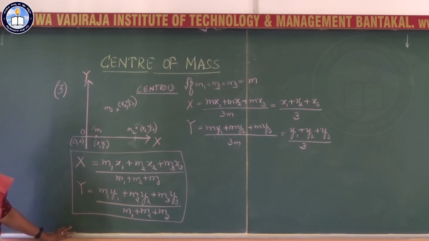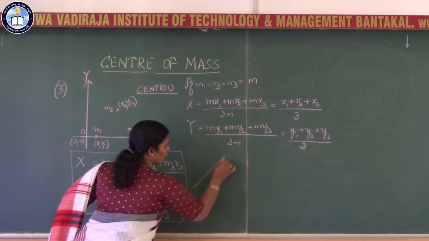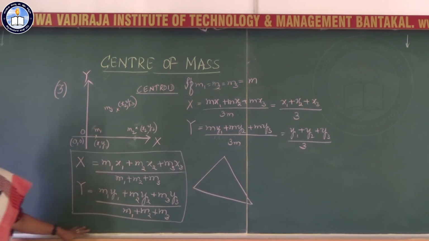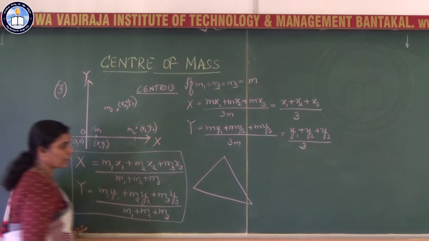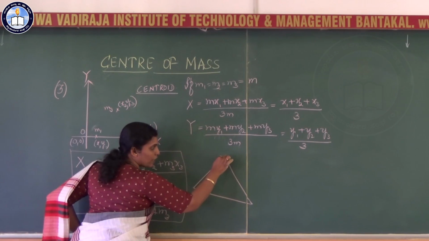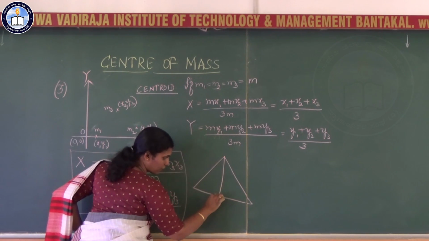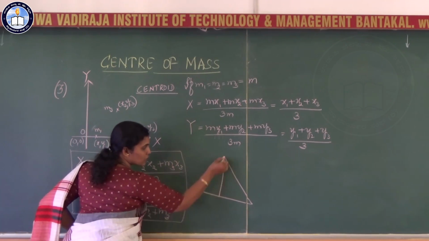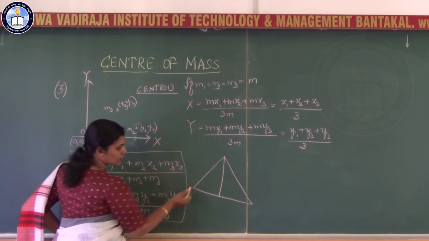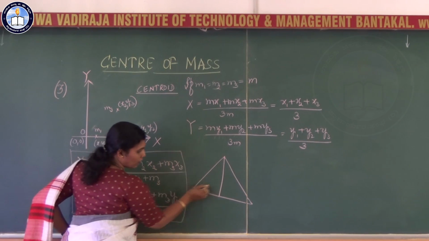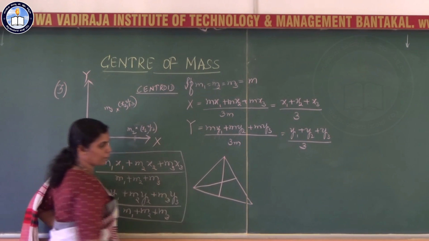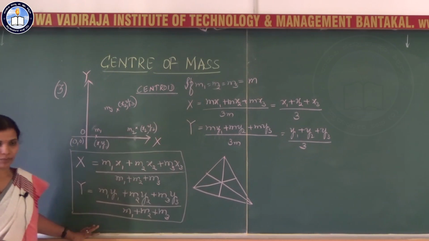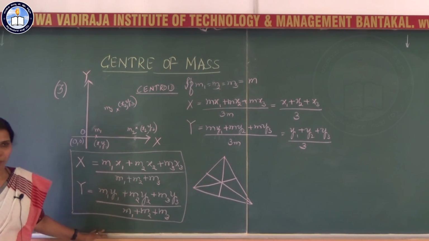What do you mean by a centroid? Suppose I have a triangle here. The line which joins the vertex and the midpoint of the opposite side is called the median. So, this is the vertex, and this is the midpoint of the opposite side. A triangle has three medians.